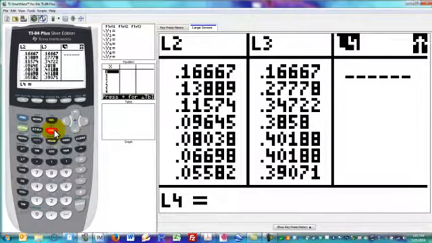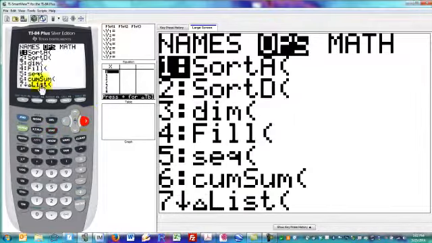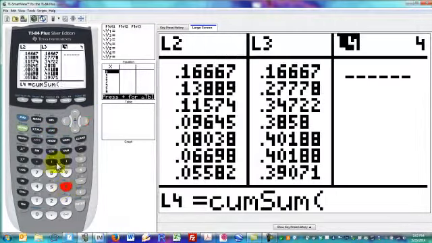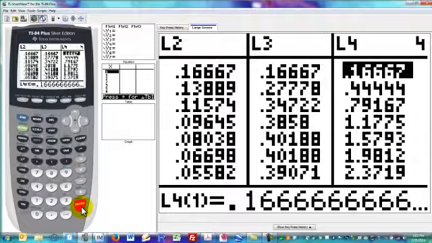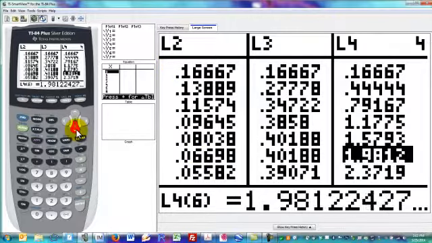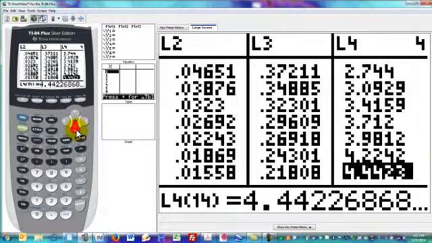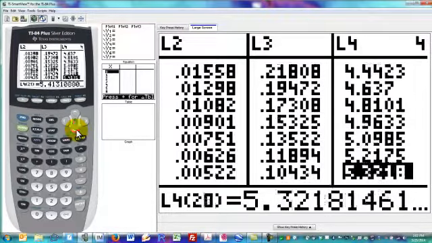I'll go to my list editor and under operations pull in the cumulative sum. That's number 6, and I'd like the cumulative sum of list 3. What that's doing is literally summing all the individual products in the expected value expression for the first 100 outcomes. And now we have a cumulative sum of these products of the probabilities times the random variable's value. If we scroll down through them, what we're looking for is to see if there's some limit to this, or if the expected value truly does exist.